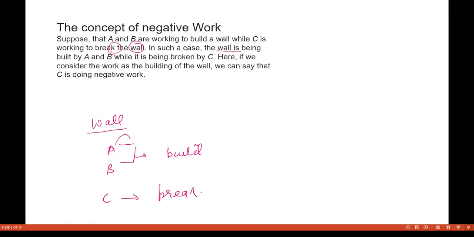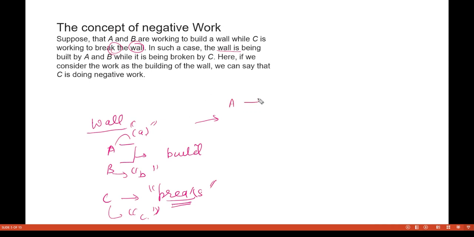Now if A builds the wall in A days, and B builds the wall in B days, and C breaks the wall in C days, then how will we calculate the work done in one day?